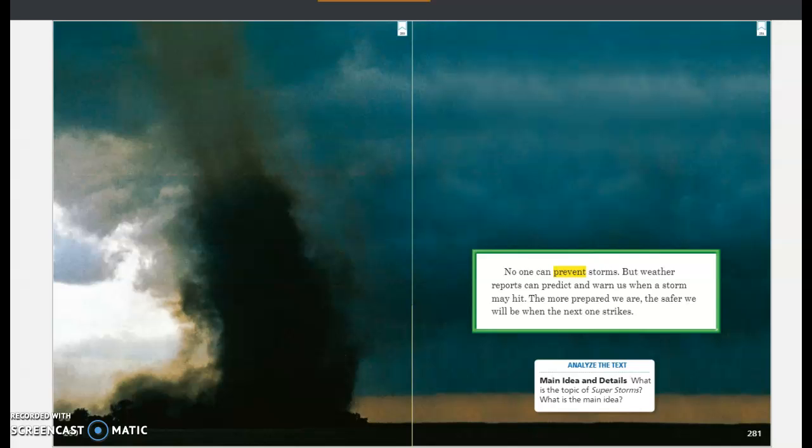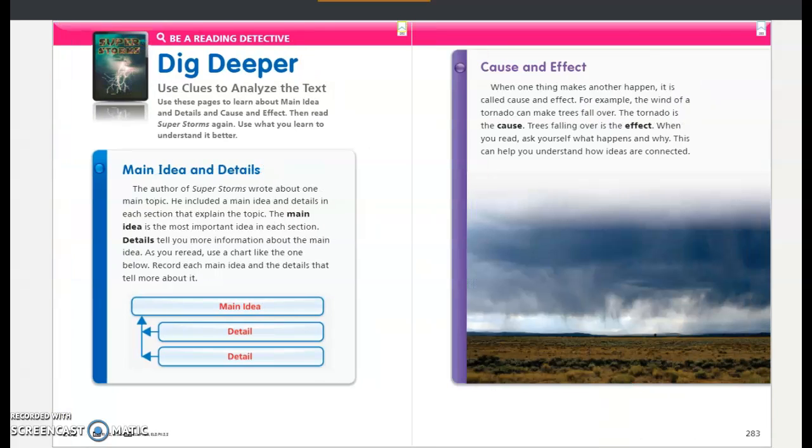Now, analyze the text. Main idea and details. What is the topic of Superstorms, and what is the main idea? So again, for this particular story, we are focusing on the main idea and the details of the story. We are also looking at the cause and effect. When we look at the cause and effect, we will focus on thunder and lightning.